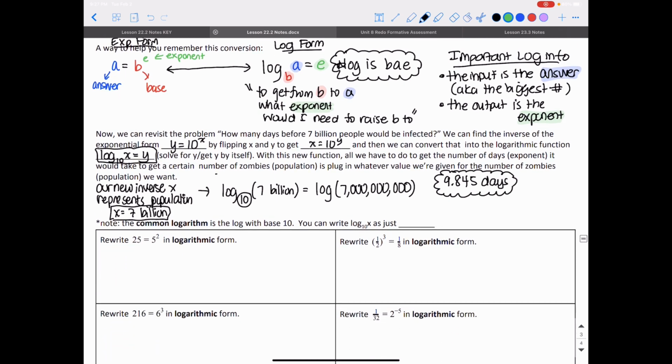The common logarithm is the log with base 10. You can write log base 10 of x as just log of x, which we just did. So you don't have to write the 10. If you have base 10, you don't have to write it.